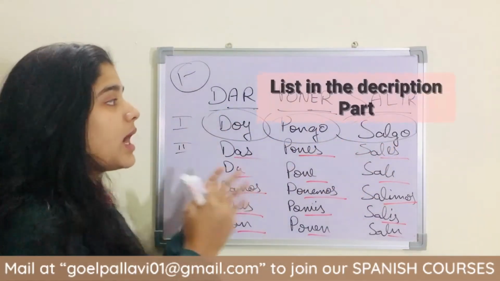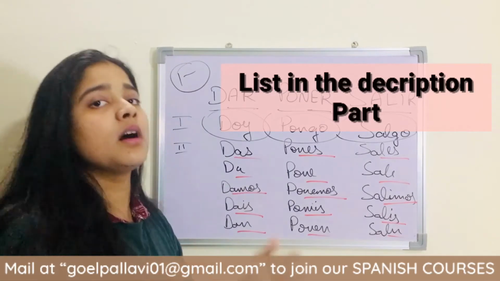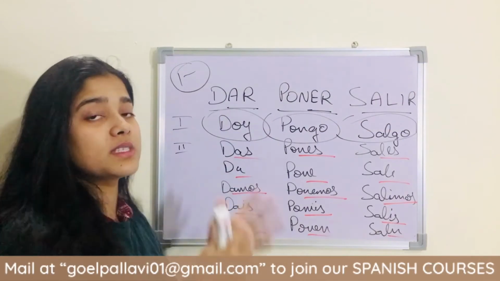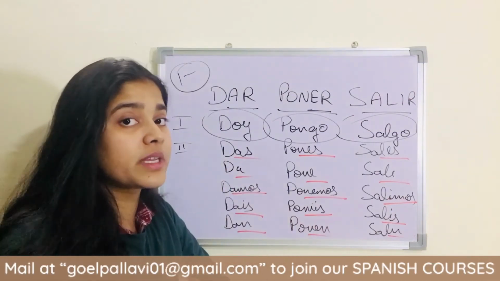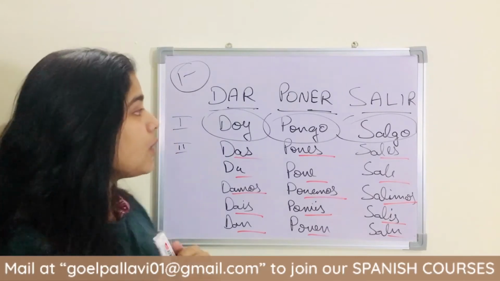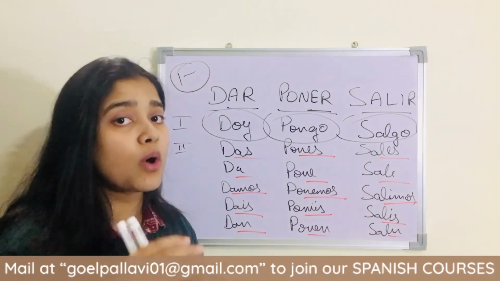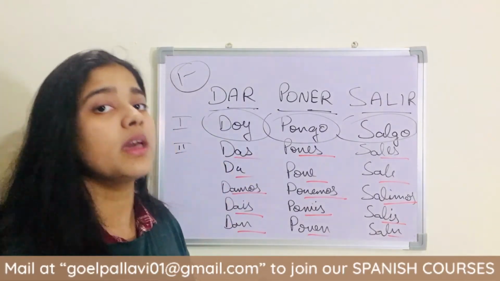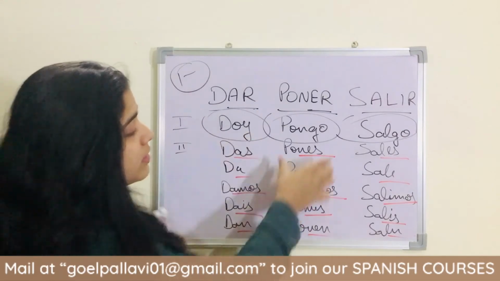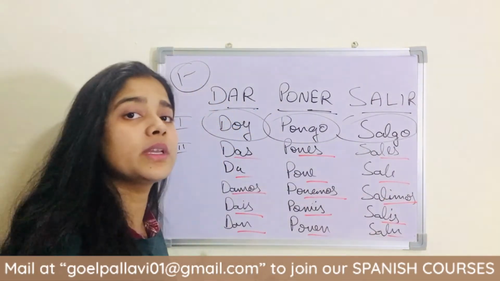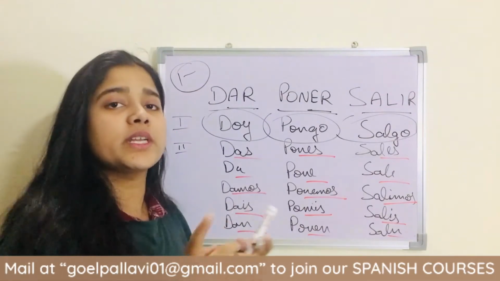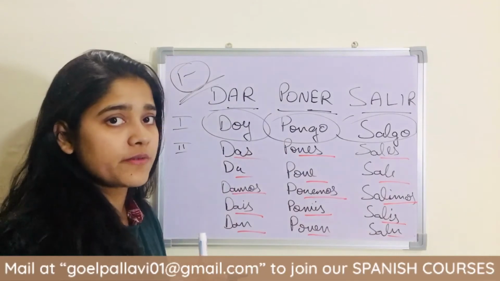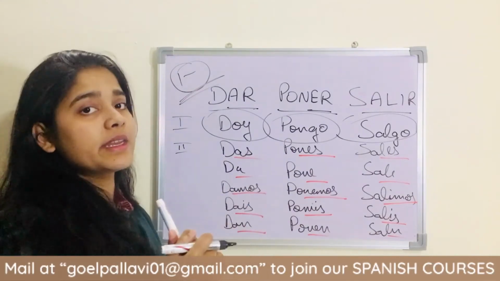I'm going to put the list of some verbs that are part of this yo form exceptional case of irregular verbs in the description of this video. In those verbs, you are going to conjugate the first person differently, and all other conjugations are the same as in regular verbs. Try to conjugate them and learn different verbs. That was the first exceptional case of irregular verbs. Let's move to the next exception.